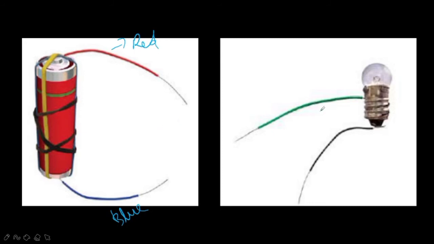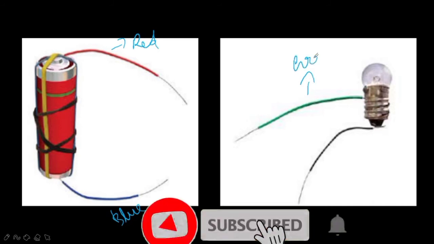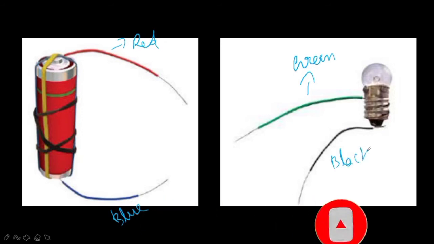And then I took a bulb and fixed one end of the wire, that is the green wire. Keep it in mind, green wire, and then here this is the black wire, to the 2 terminals of the bulb. Now what do we have to do? We have to connect these terminals in different combinations, that is in 6 different ways. I will show you how.